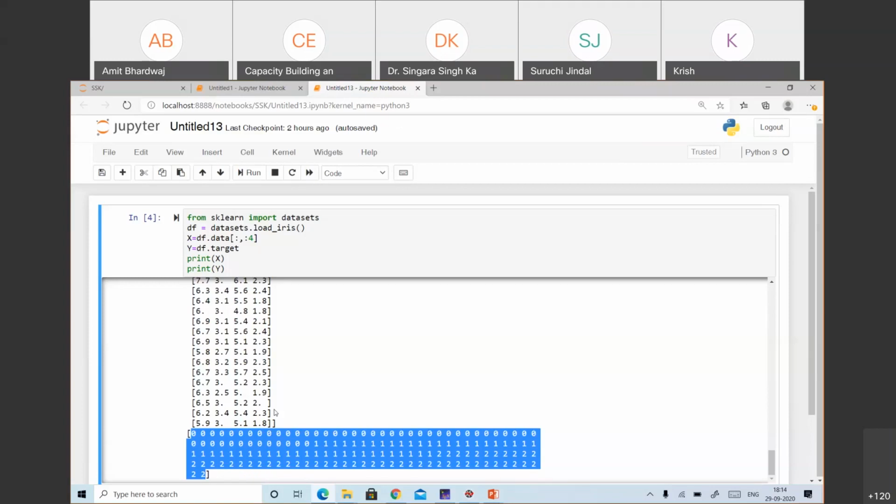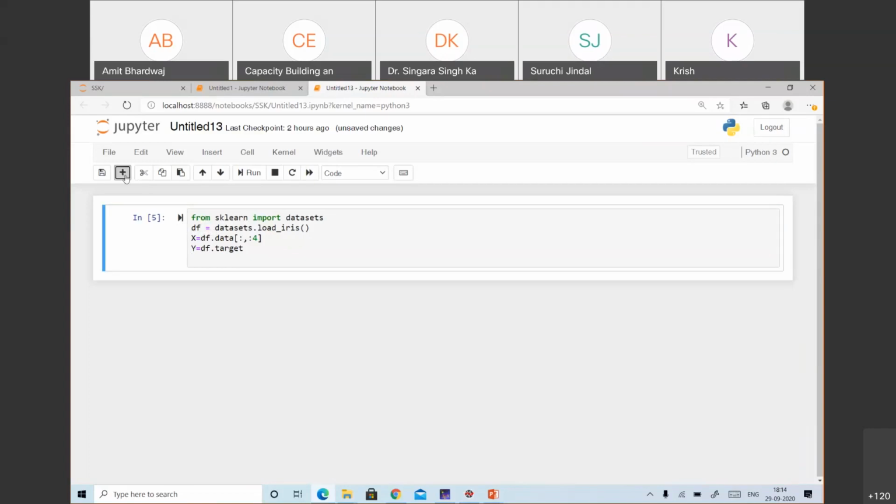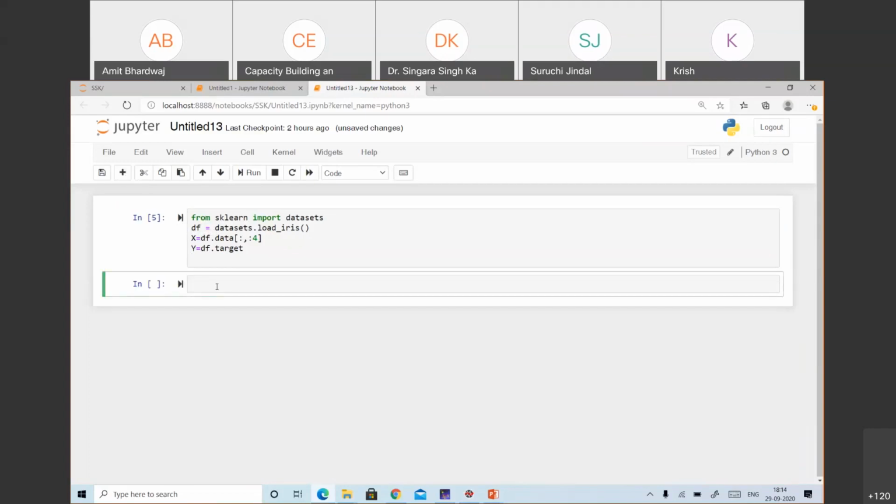Okay. So our second part will be to call the particular model, which is in the library sklearn.naive_bayes.